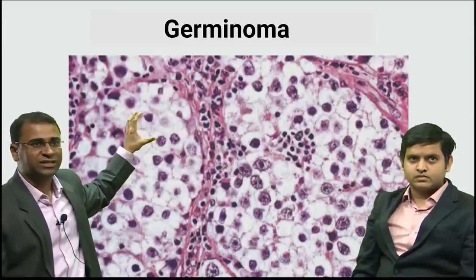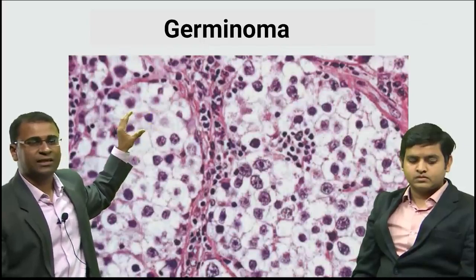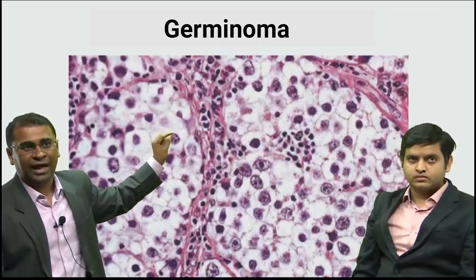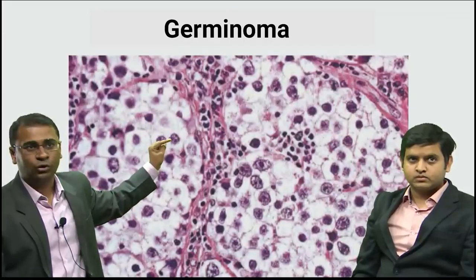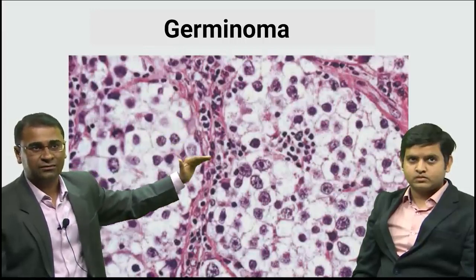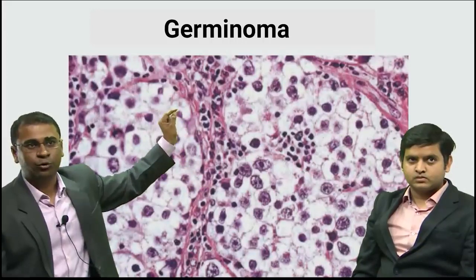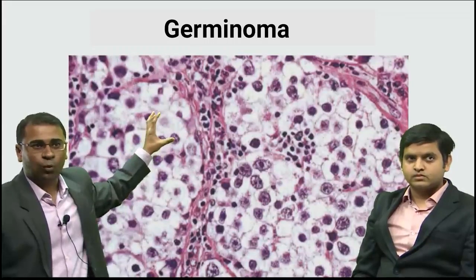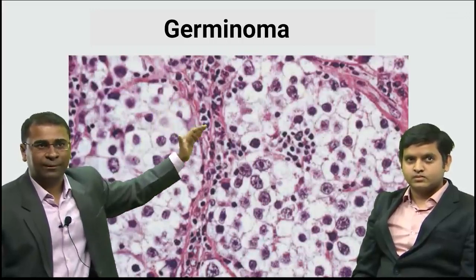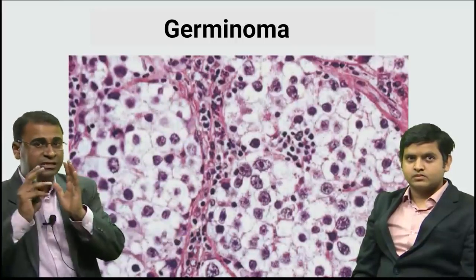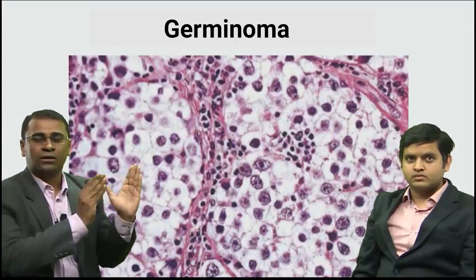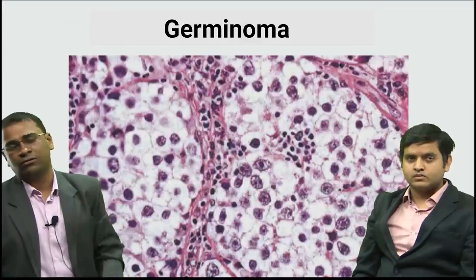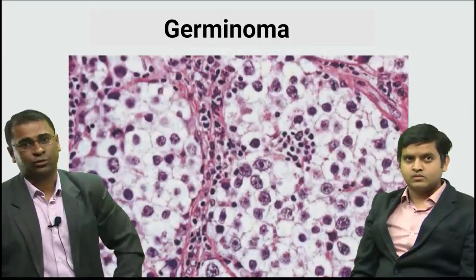They basically are these whitish cells. The white cells are either called seminoma cells or dysgerminoma cells. White cells basically have a clear cytoplasm, and this is the nucleus with one or two prominent nucleoli. This area here is actually a fibrous strand with the blue colored lymphocytic infiltrates in the strands. So what you see is a white polyhedral cell with a fibrous strand infiltrated with lymphocytes. Seminoma, dysgerminoma or the germinoma in the brain will exactly be the same. And this slide we all appreciate can be an image based question in the upcoming exams.